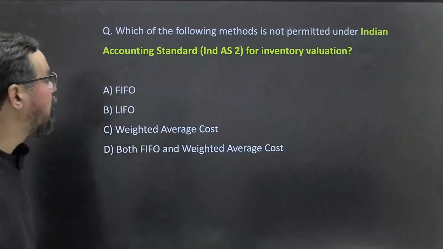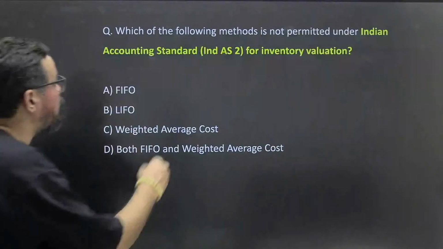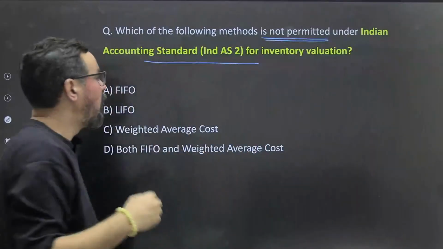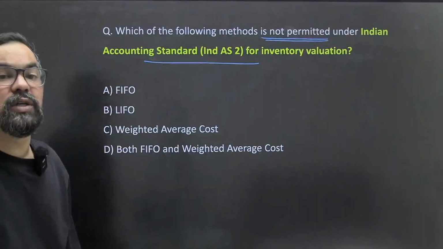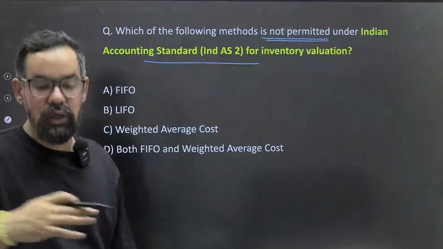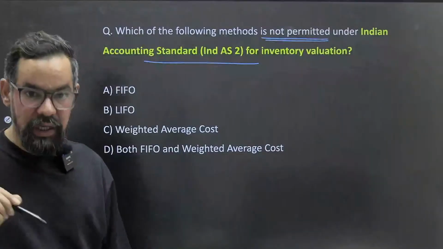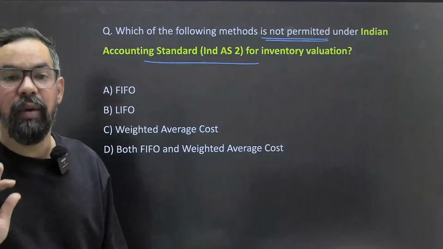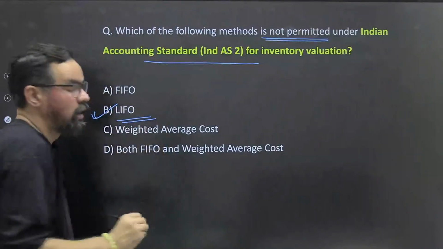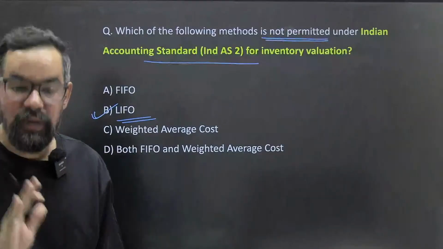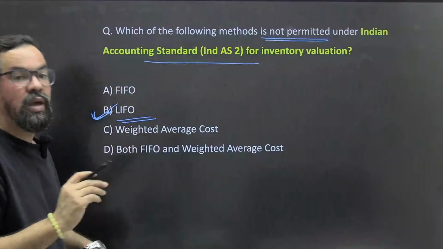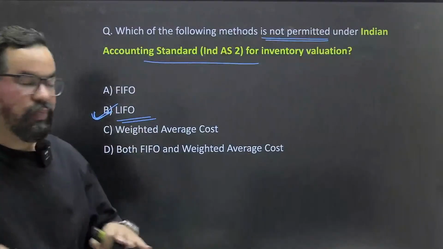ठीक है। चलो नेक्स्ट वन आपका, which of the following method is not permitted under Indian Accounting Standard 2, which is related to inventory valuation, ठीक है, and for inventory valuation where goods are interchangeable, which method is not permitted? तो क्या होगा आपका करेक्ट आंसर, आपका LIFO मेथड, ठीक है, so LIFO method is not permitted as per this particular, not D, it will be आपका option B, last in first out.